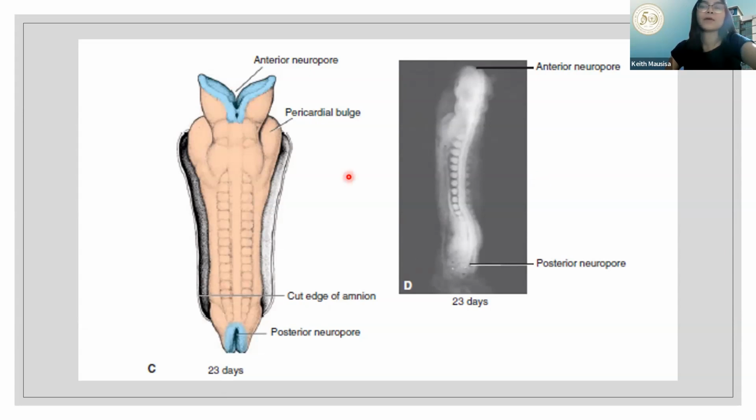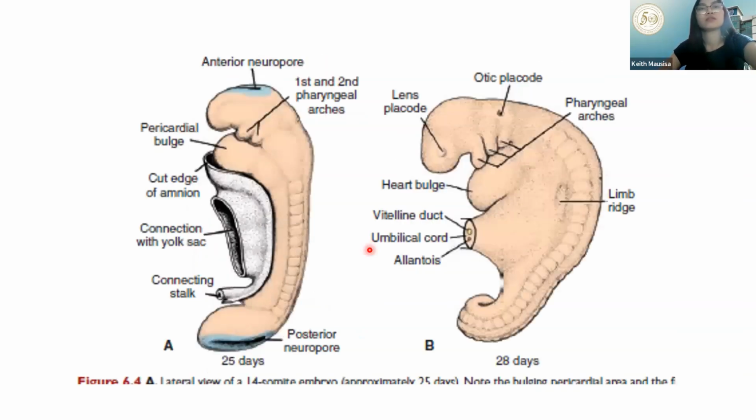Pero pag nag-close na yan, alright? Meron pa ring dun pa lang mag-e-end, no? Yung communication with your cephalic and caudal ends. Okay? Ayan. Next. So, day 25, again, no, dun yung closure ng cranial neuropore. No?